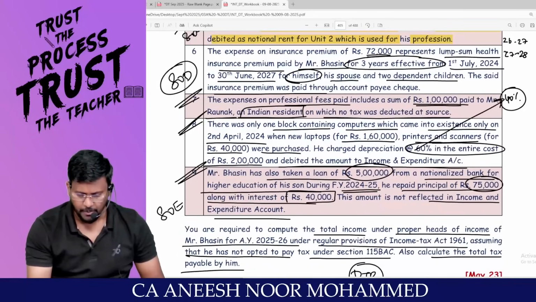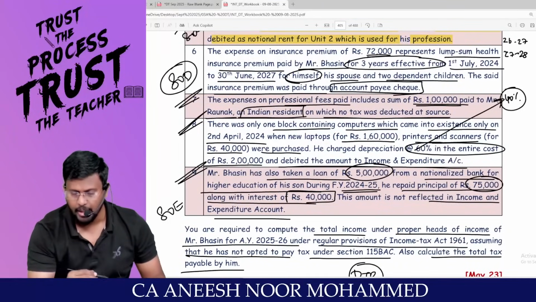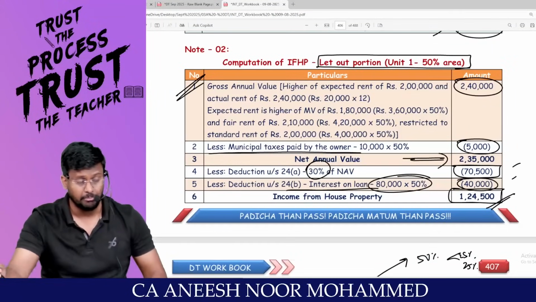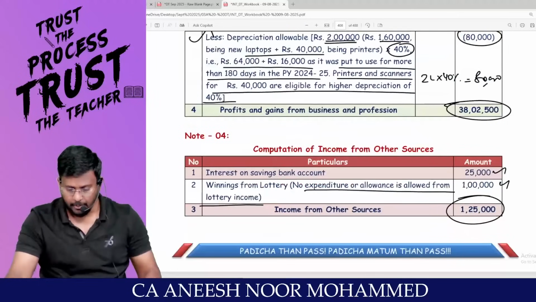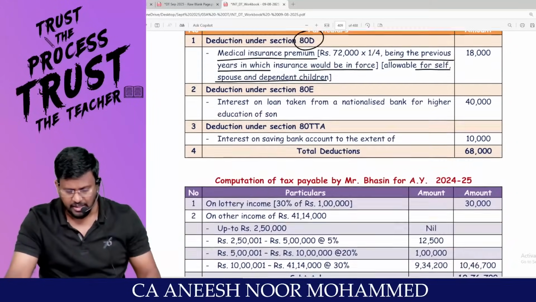The said insurance premium was paid through account payee cheque. Then only I am entitled to claim it as a deduction under 80D. In many cases we saw, if it is paid by cash, it is not allowed as a deduction. That means this amount has been paid for how many years?